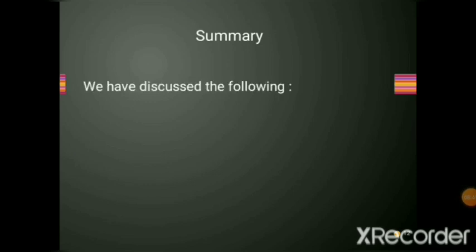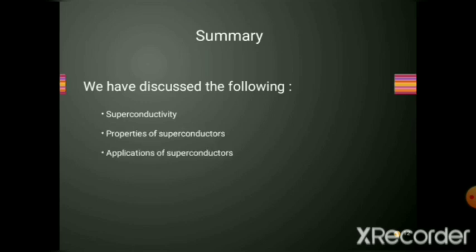So let us summarize what we have discussed. We have seen superconductivity, the properties of superconductors, and the applications of superconductors. First of all, what is superconductivity? It is the property of a material which shows zero resistance below the critical temperature.